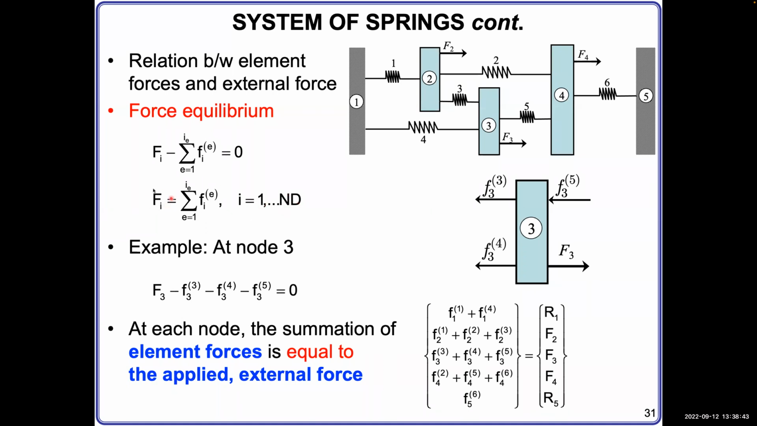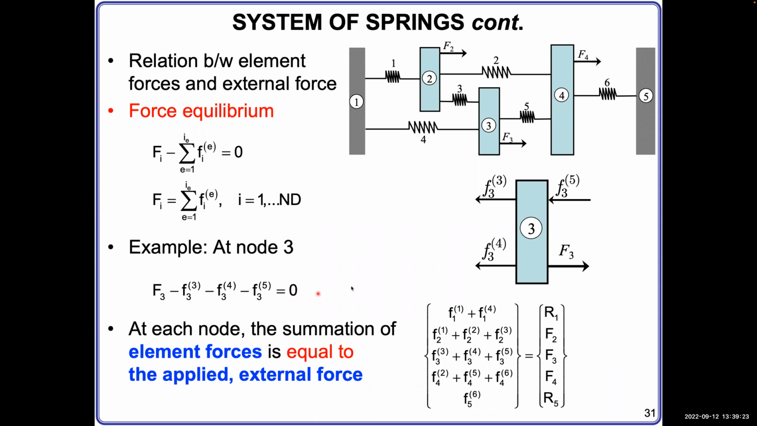We have the summation of the forces in each node. For example, for node number 3, you have spring 3, spring 4, spring 5, and external force F3. So all these 4 forces are added together. So for node number 3, you have spring 3, spring 5, spring 4, and then the external capital F3. They add to F3 minus these 3 forces equal to 0.